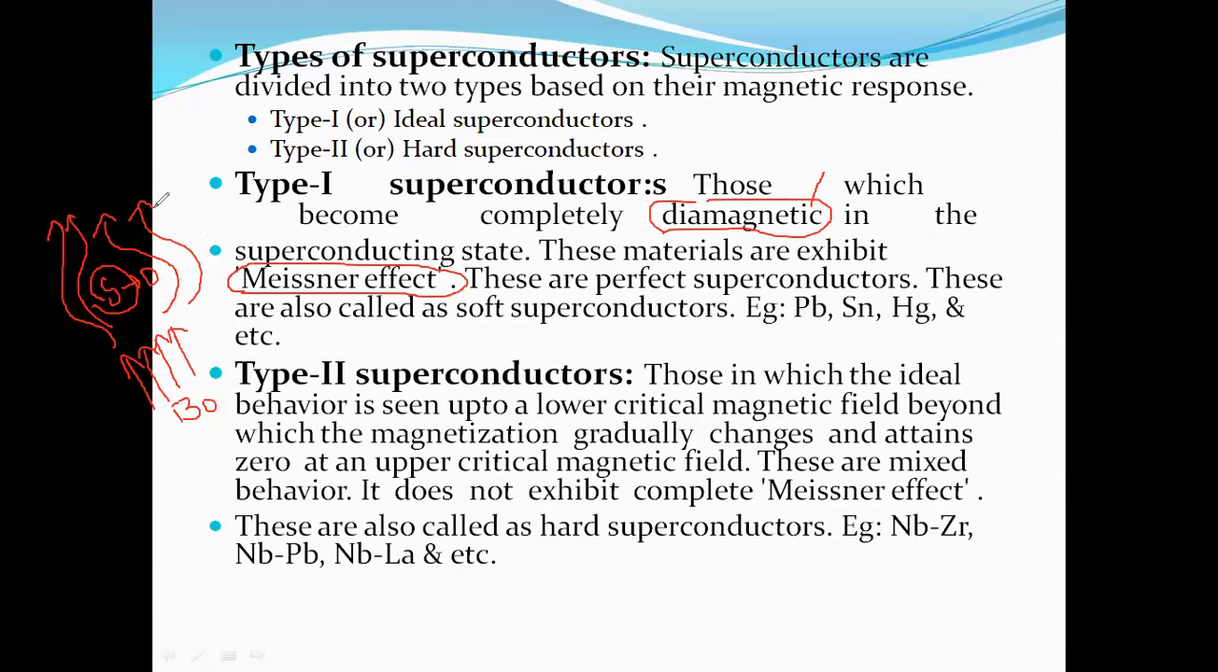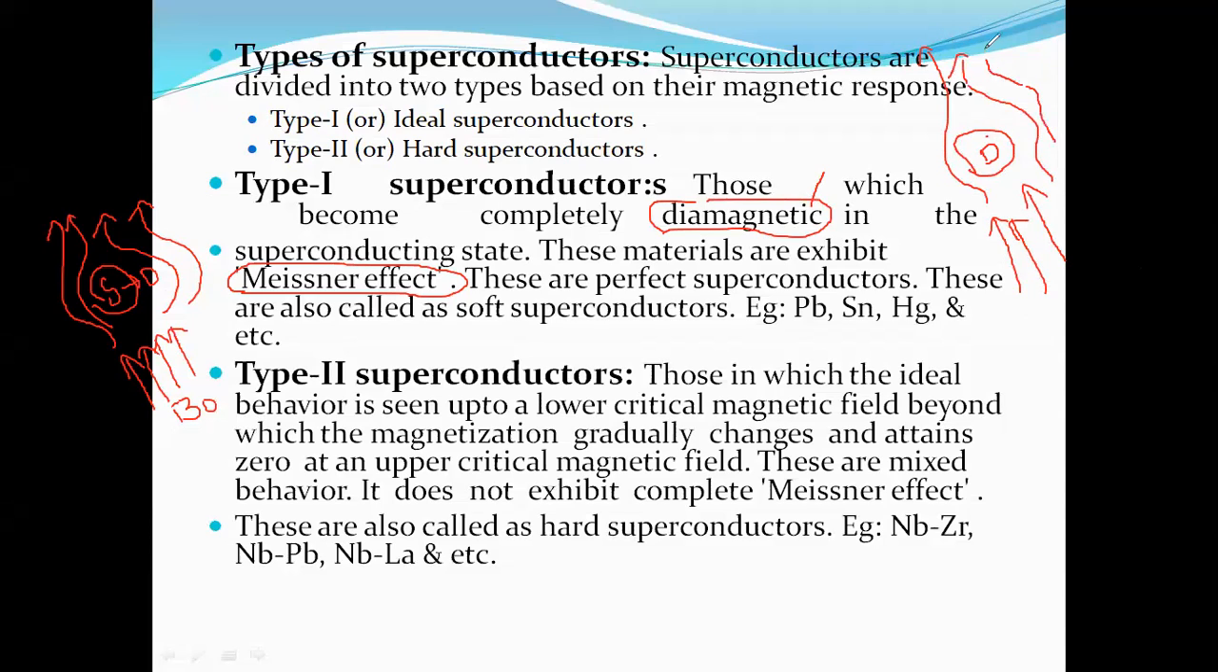I'm repeating: what is the difference between a conductor and a superconductor? Conductors are ferromagnets, and superconductors are diamagnets. So the superconducting material is a diamagnetic material, and when we apply a magnetic field, the magnetic field is repelled by the superconducting material.